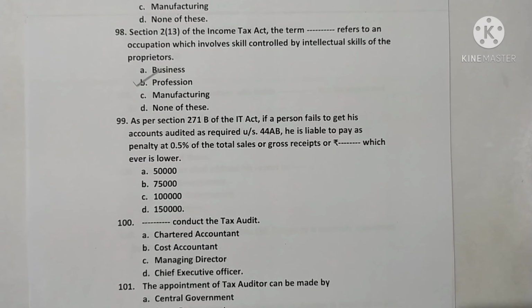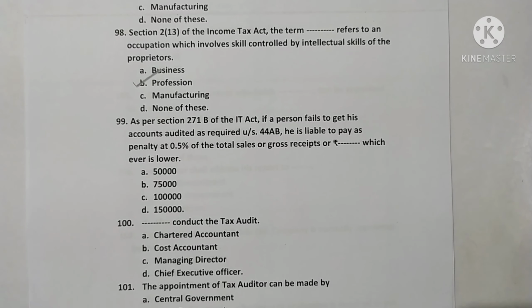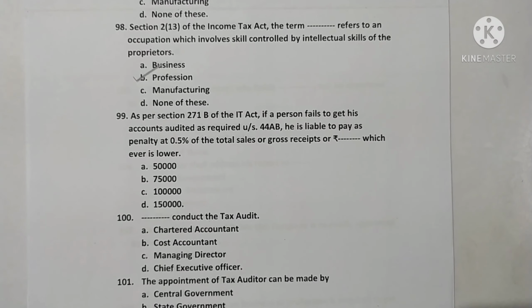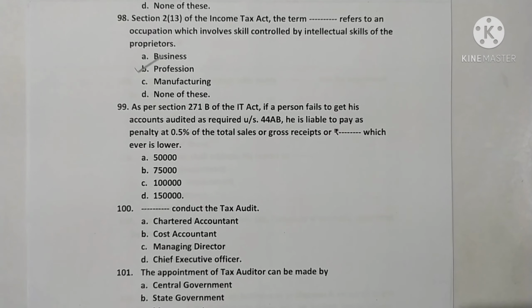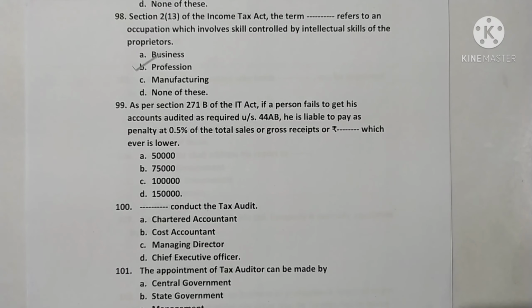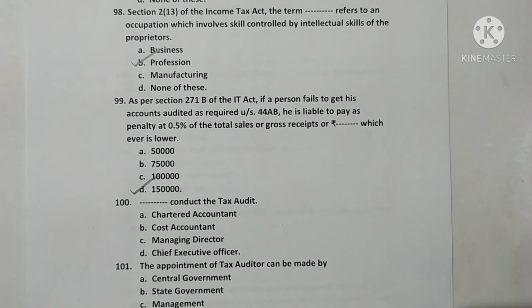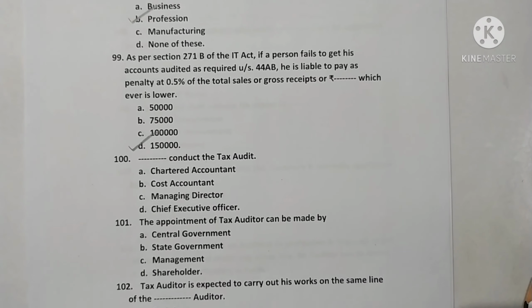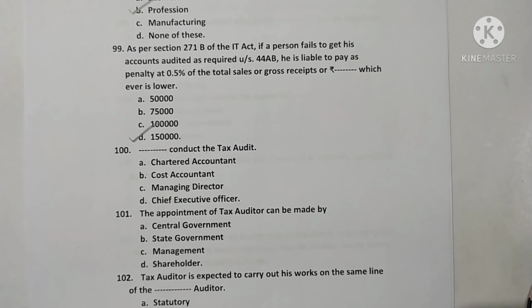Question 99. As per section 271B of the Income Tax Act, if a person fails to get his accounts audited as required under section 44AB, he is liable to pay as penalty 0.5% of the total sales or gross receipts, or rupees 1,50,000, whichever is lower. Here option D is correct. Dash conducts the tax audit. A chartered accountant conducts a tax audit. Here option A is correct.